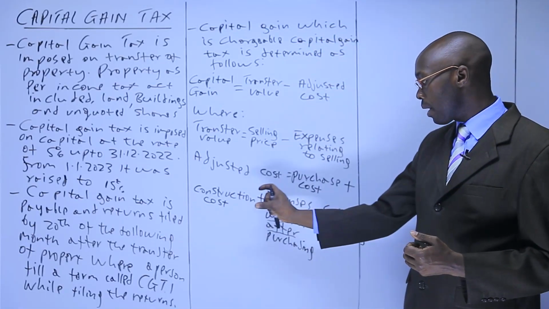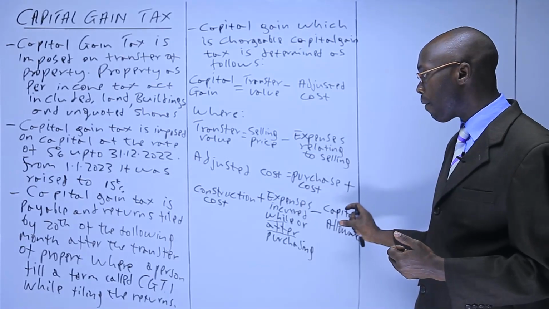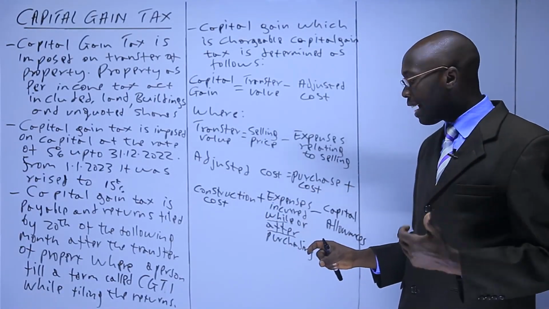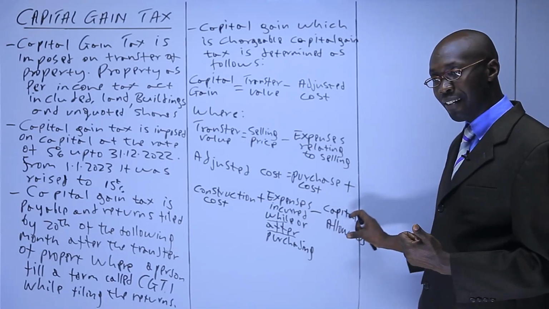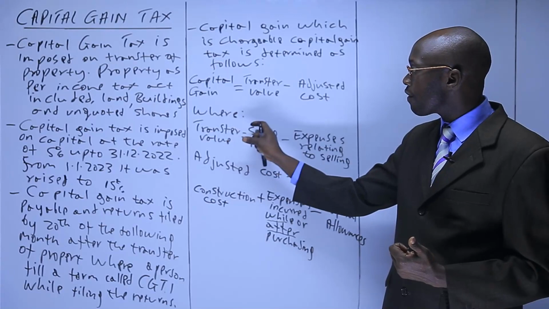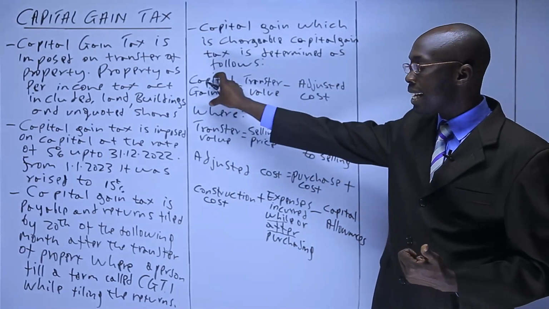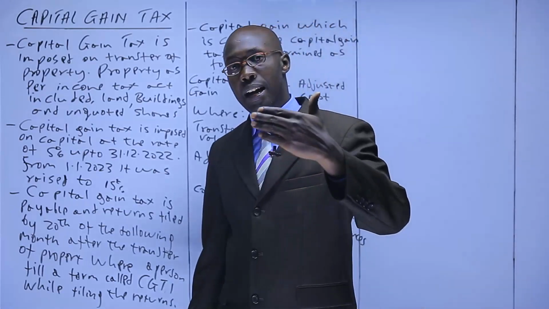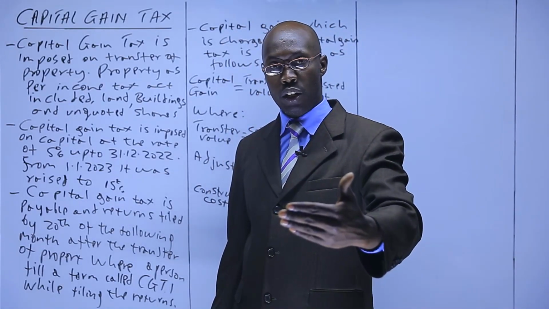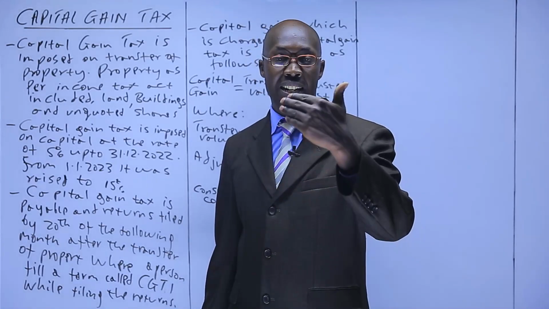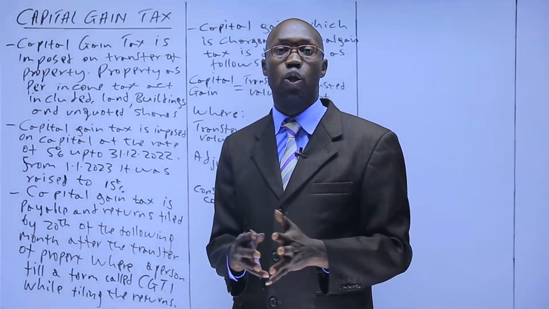So you add them. And then you minus capital allowance. This building that you have constructed, it loses value with the time. That loss of value is the one that we call capital allowance. So remove it. So when you get the adjusted cost and you have the transfer value, compare them, you get the gain. That is the one that you tax at the rate of either 5% up to that year, 1st December 2022. After, from 1st January 2023, the rate of 15% to get the capital gain tax.